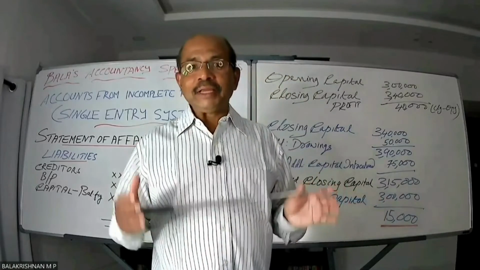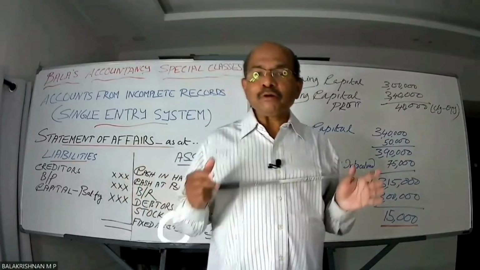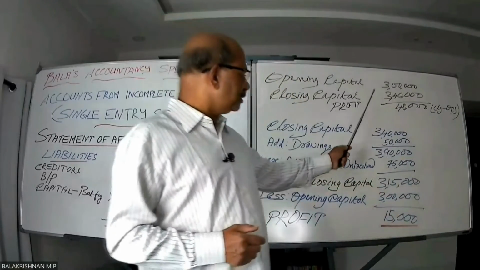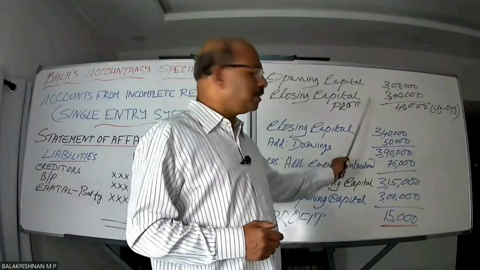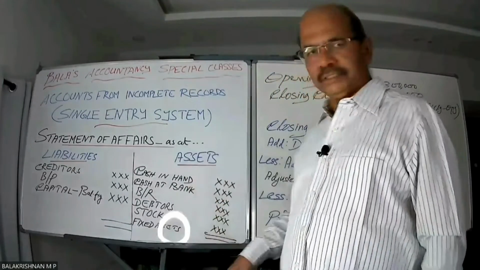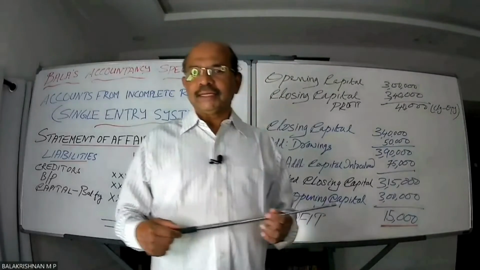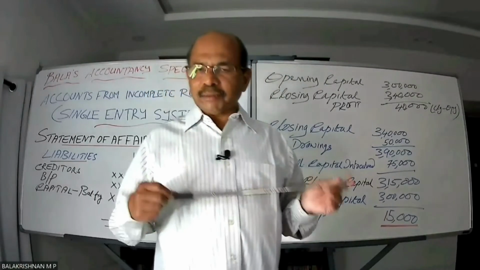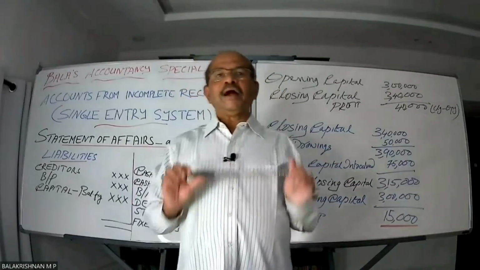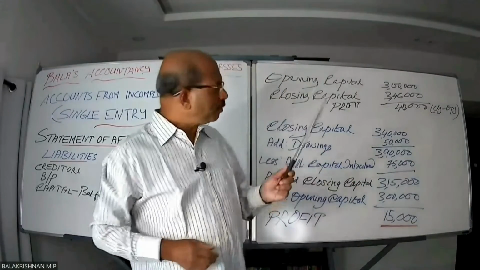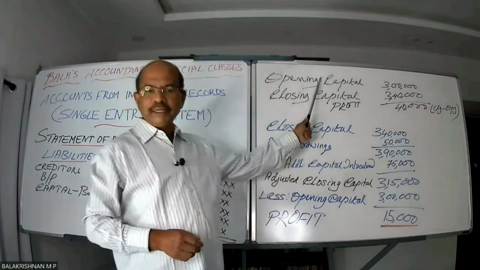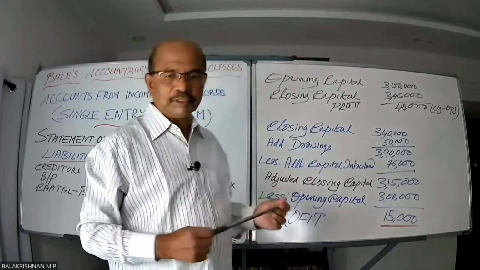I repeat, without the happening of any of these, he arrives at the closing capital of rupees 3,40,000. How has he arrived at this? At the year end, he must have listed down assets and external liabilities. Is that clear? That means he has arrived at this amount by preparing a similar statement of affairs at the year end. Obviously, he has made a profit of 40,000. 3,40,000 is the closing capital minus the opening capital, giving 40,000 profit.